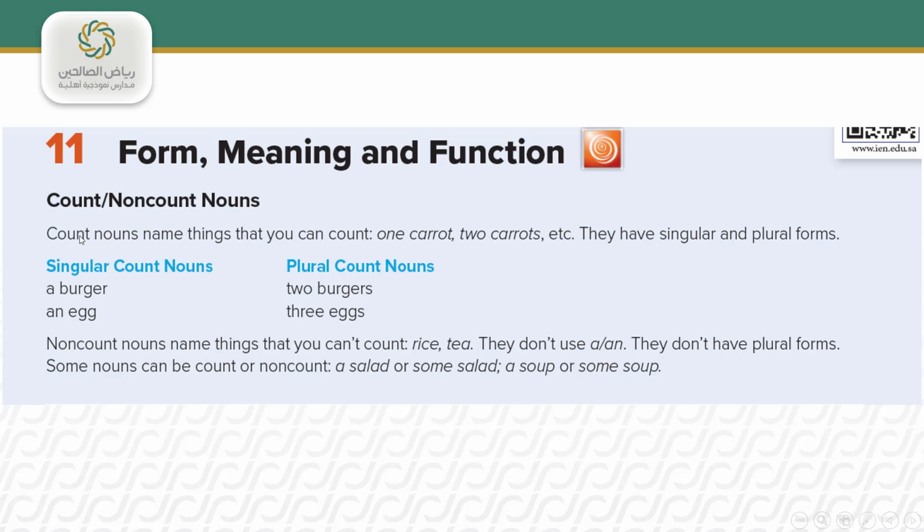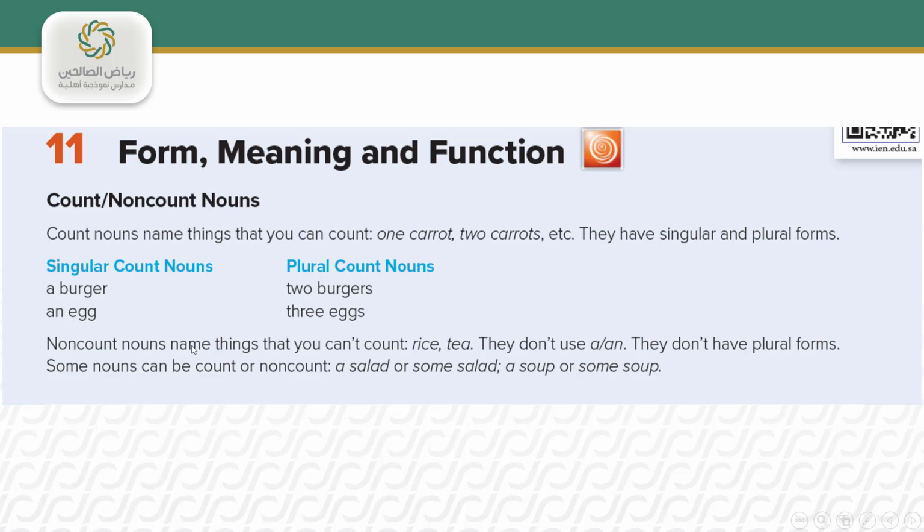Count nouns name things that you can count. I can say 1 carrot, 2 carrots, etc. They have singular and plural forms. So count nouns have singular and plural nouns. Singular count nouns like a burger, and the plural of it is 2 burgers. An egg, and we have 3 eggs for plural.